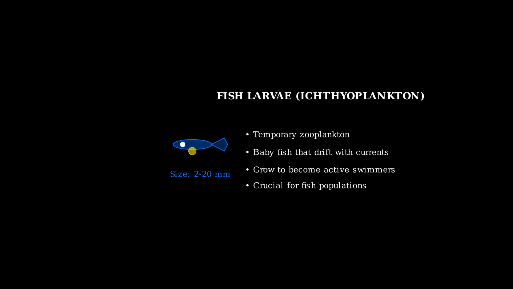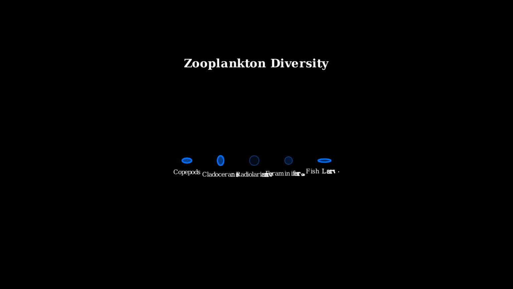These are temporary members of the zooplankton community, baby fish that drift with the currents before growing large enough to swim actively. They represent the next generation of fish species and are crucial for maintaining fish populations. These 5 examples showcase the remarkable diversity of zooplankton, from the most abundant copepods to the artistic radiolarians, from temporary fish larvae to the intricate shells of foraminiferans. Each plays a vital role in ocean ecosystems.